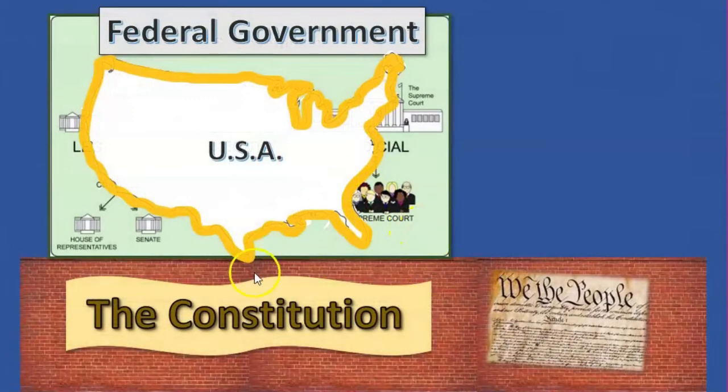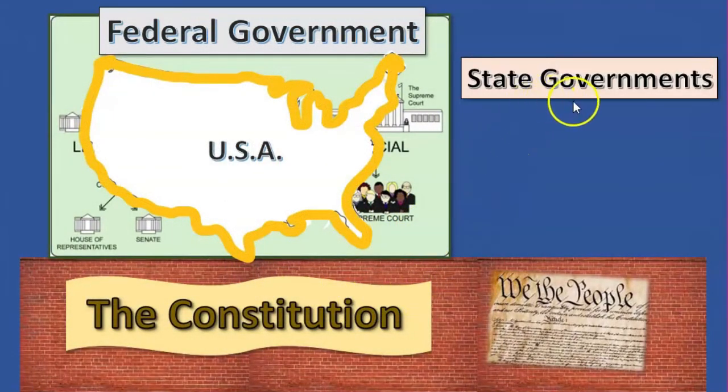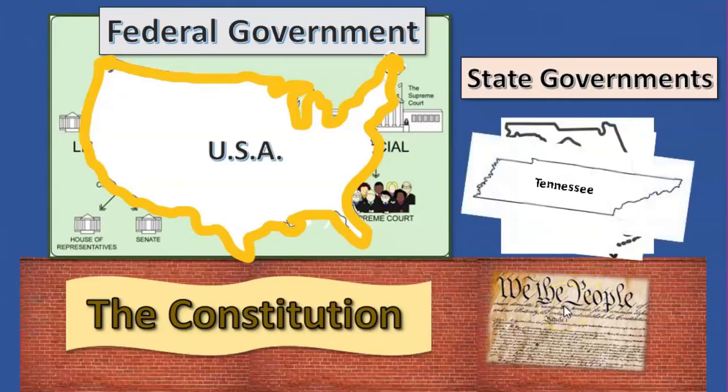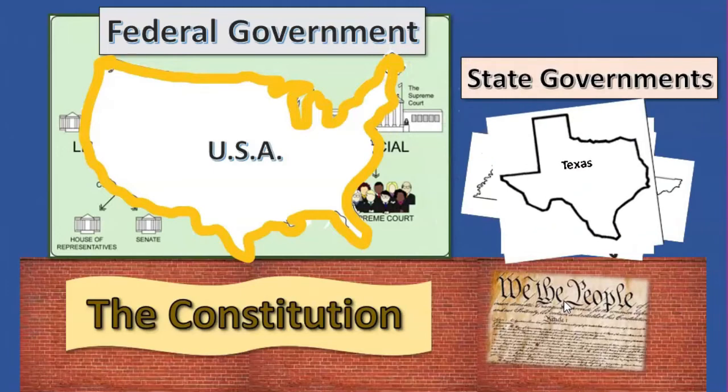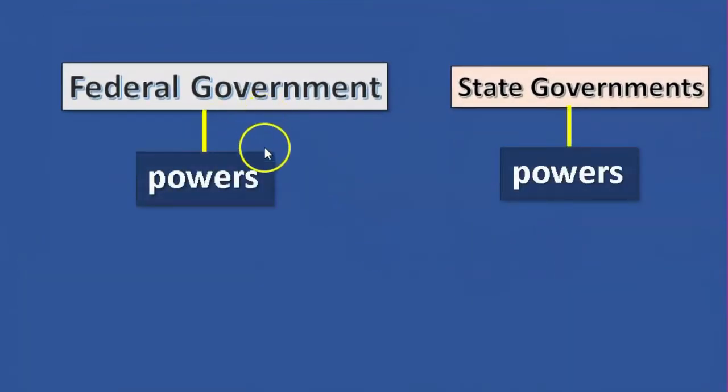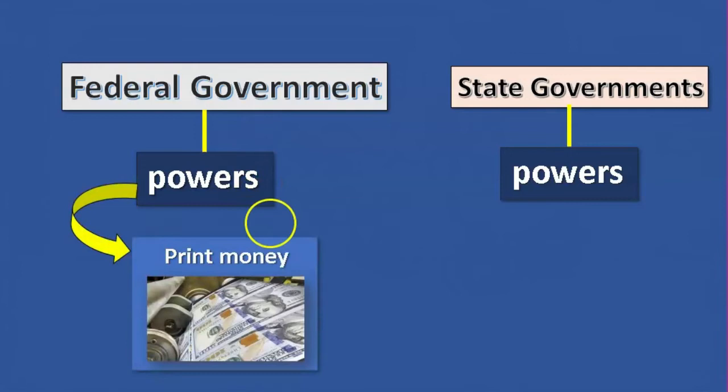But our Constitution also talks about the governments of each state, the state governments. The government of Georgia, or Florida, or Tennessee, or Texas. Each of the 50 states has its own government. And this means that the federal government has powers, and also the state government has powers. For example, only the federal government can print money. Print means to create money or to make dollars on a printer.